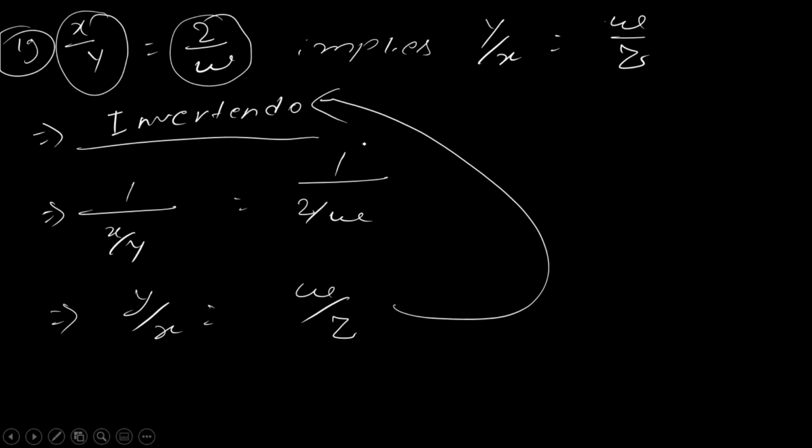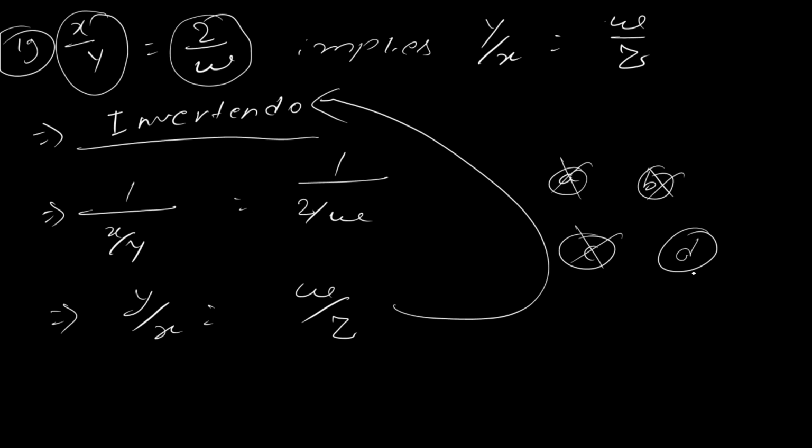Now they are asking you the name of that particular concept. See, the first option they have given is dividendo, so that is not the one. Second option they are saying componendo, that is not the one. Third option they are saying alterendo, that is also not the one, because this is invertendo. So option D, none of these, would be the answer. As simple as such. You just have to focus on concept and things are done.